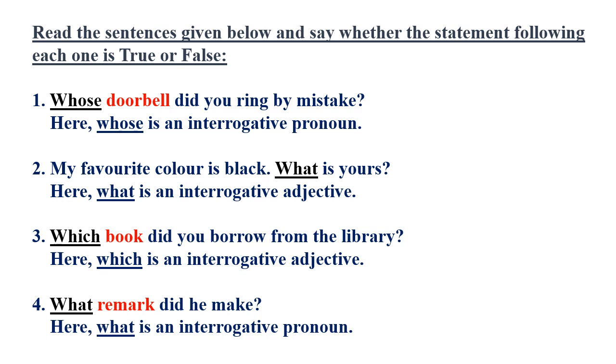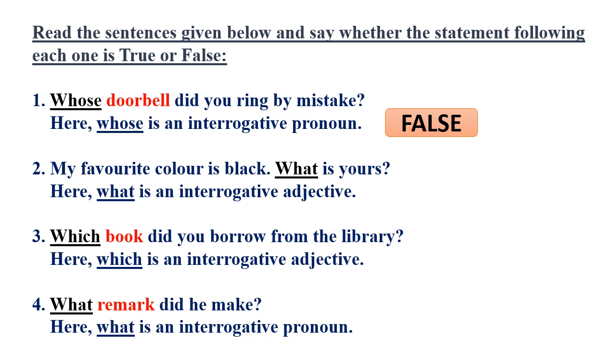So here, the word whose is an interrogative adjective because it has appeared before the noun doorbell. But the statement following this sentence says, here whose is an interrogative pronoun. So is this statement true or false? It is false.